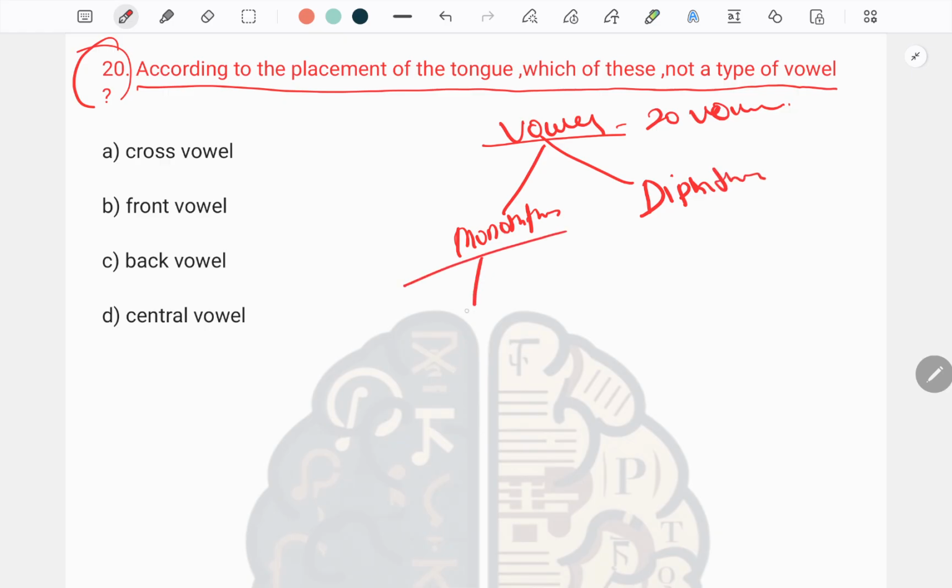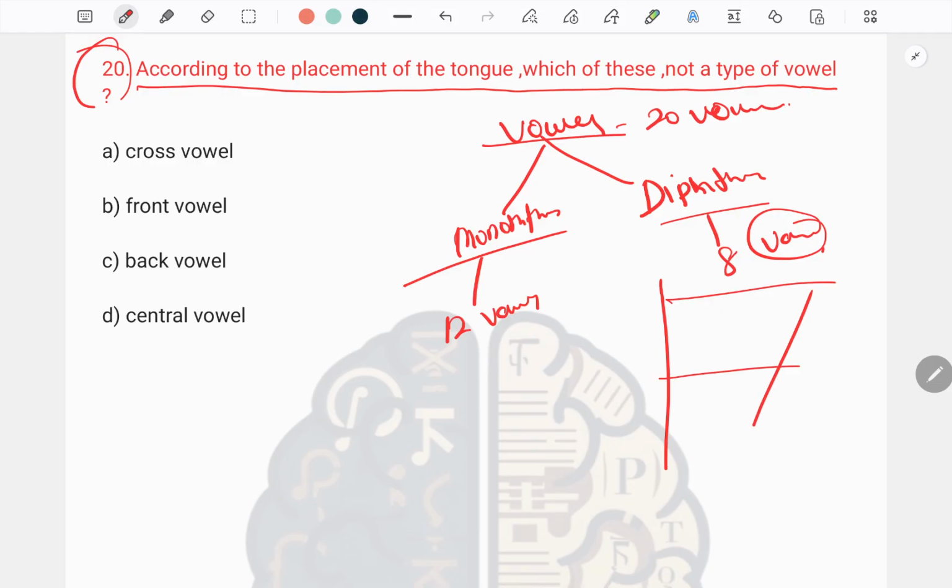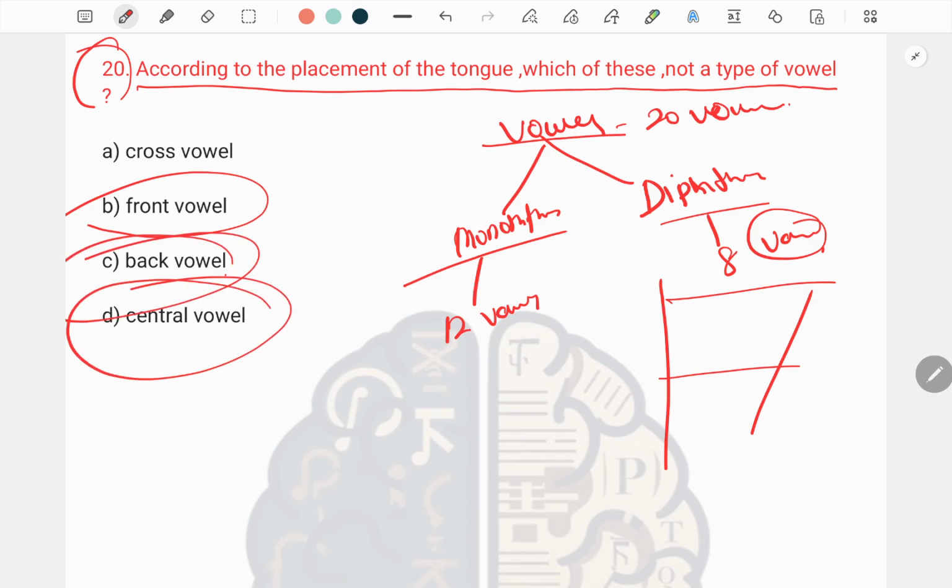In monophthong we have a total of 12 vowels, and in diphthong we have a total of 8 vowels. When we make the chart, we have the front vowel, the back vowel, the central vowel, but we don't have any type of cross vowel. So the question is, according to the placement of the tongue, which of these is not a type of vowel? Cross vowel is not a type of vowel, so this will be the true answer.